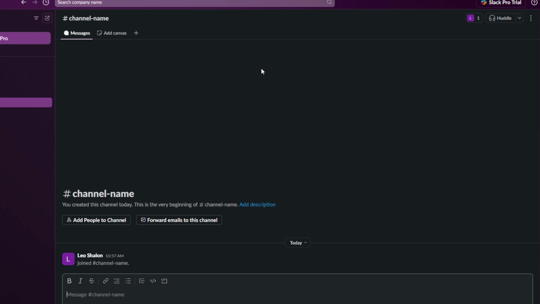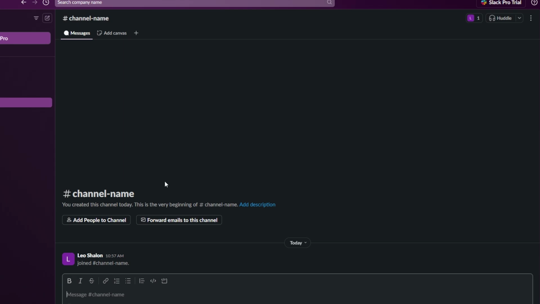Sharing files is a breeze in Slack. Whether you need to send your client a proposal, marketing strategy, or a creative brief, you can quickly upload PDFs, Word documents, images, or even video files directly into a channel or DM. The best part is that these files are fully searchable, so if you need to reference a contract or design file down the line, you can easily find it by searching within Slack. For example, if you're collaborating on a report, you could share the draft in the relevant channel and easily track updates as files are revised, all within one place.